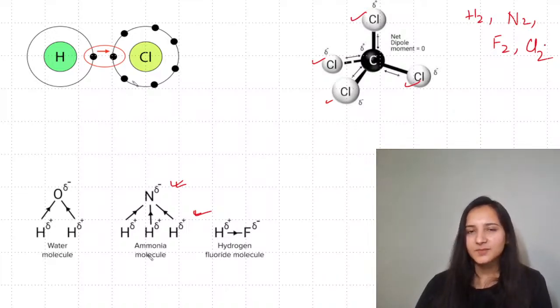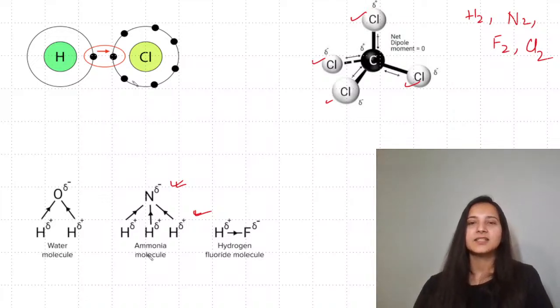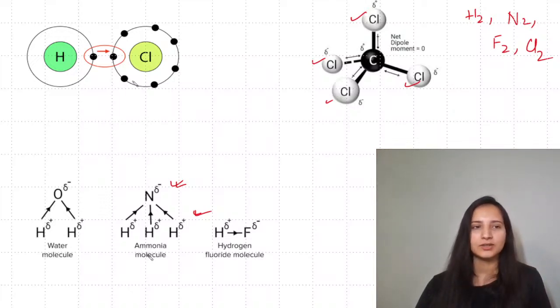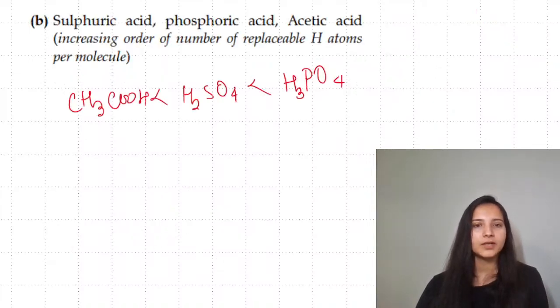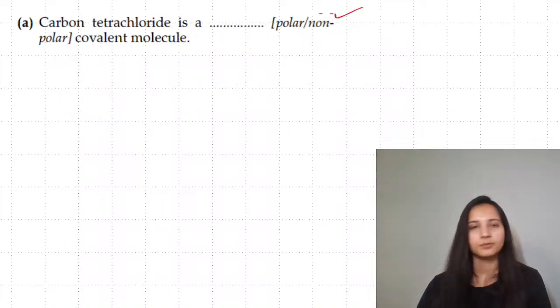So when you see this specific carbon atom and these chlorine atoms, all the chlorine atoms are trying to pull the electrons from carbon with equal force, but they are all in opposite directions. So equal but opposite direction, hence they are cancelling each other's force. Hence your answer for this is going to be non-polar. Okay, so for carbon tetrachloride, you are going to choose it to be non-polar.